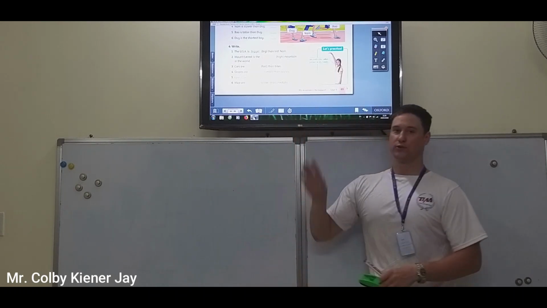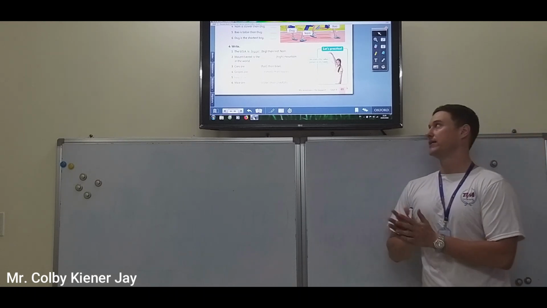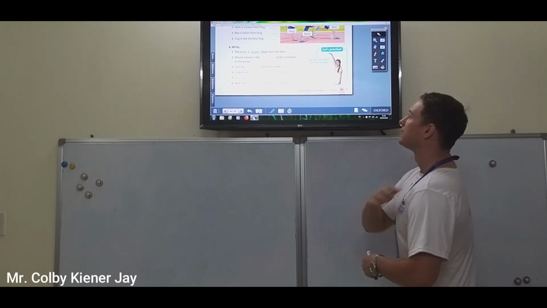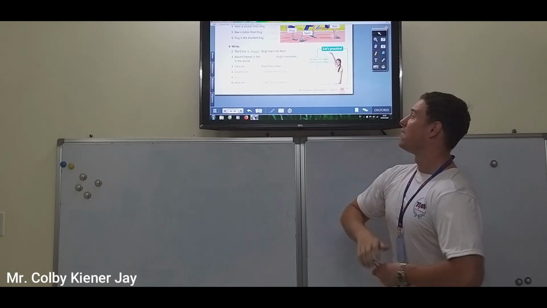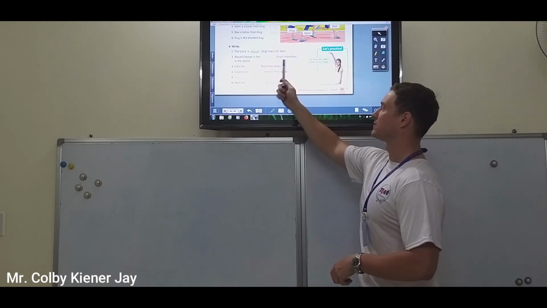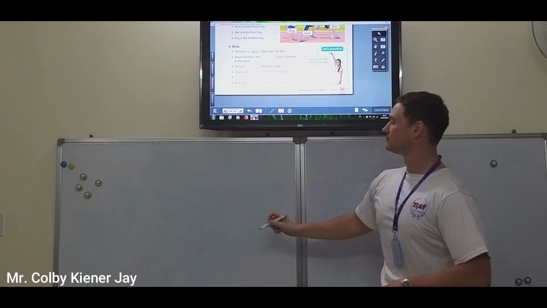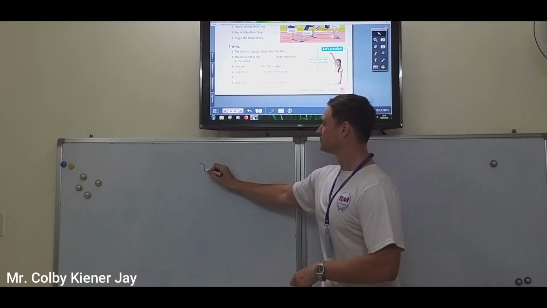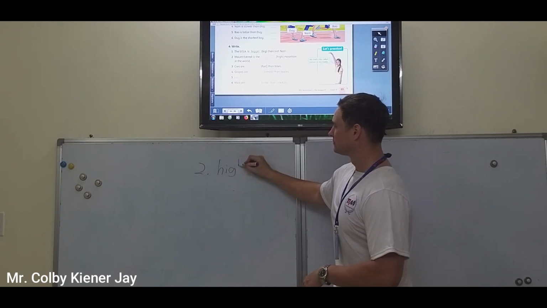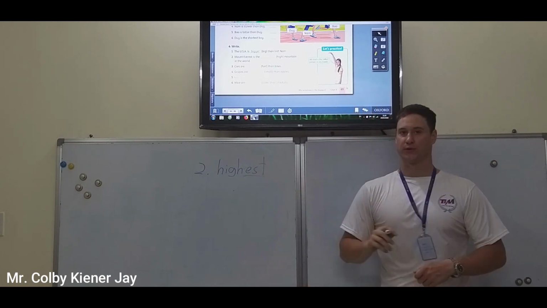All right, now see if you can do the rest, 2, 3, 4, 5, and 6 on your own before I help you. Write down the correct words. Mount Everest is the mountain in the world. To do superlative, right?